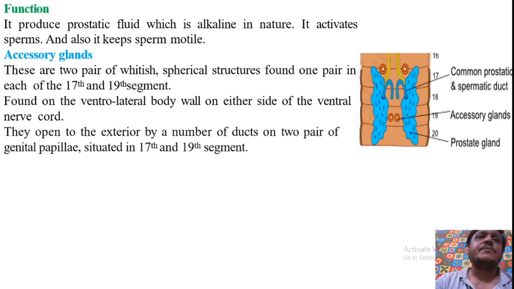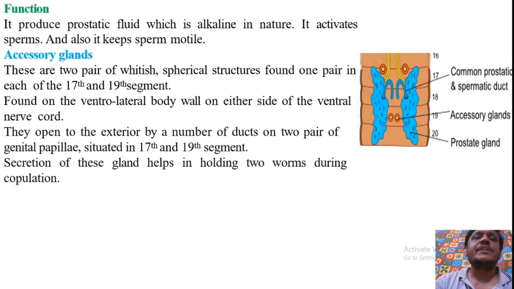They open to the outside of the body by a number of small ducts on two pairs of genital papillae, which are situated in the same respective segments, one in the 17th and the other in the 19th segment. The secretion of this accessory gland is to hold the two different animals together at the time of copulation. During the mating period, when two animals come together, they are held together with the secretion of this accessory gland. So its function is to help in pseudo copulation.